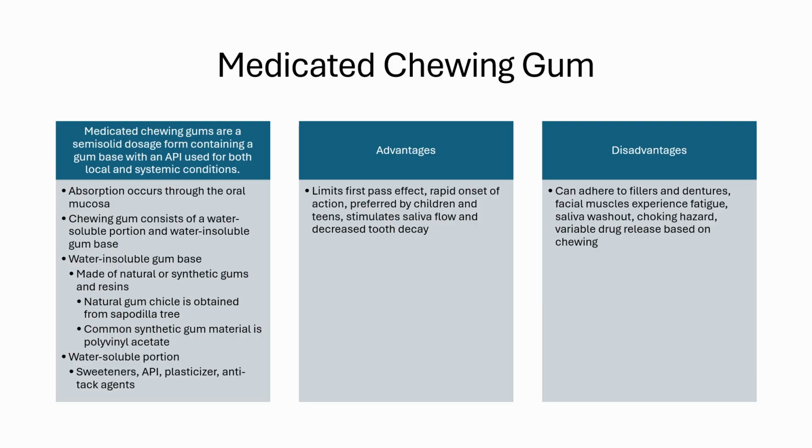Medicated chewing gums are a semi-solid dosage form containing a gum base with an active pharmaceutical ingredient for both local and systemic conditions, and are designed for absorption through the oral mucosa. Chewing gum consists of two parts: a water-insoluble chewable gum and a water-soluble bulk portion. The gum base can be made out of natural or synthetic gums. Chicle, a natural gum base, is obtained from the sapodilla tree, but most modern gums are made from synthetic gum materials such as polyvinyl acetate.